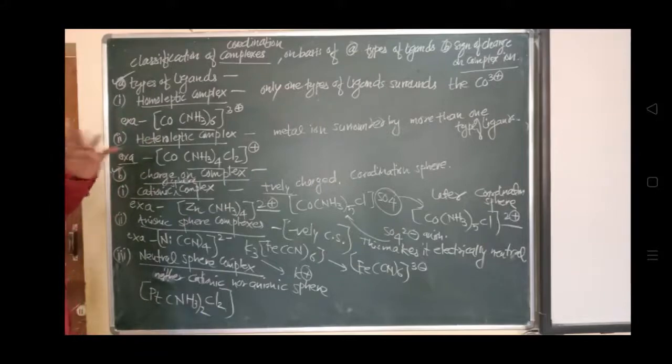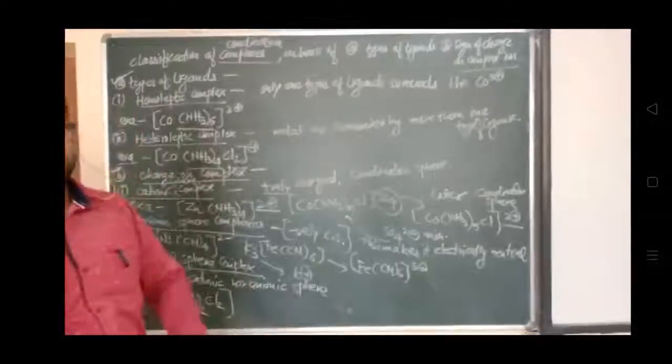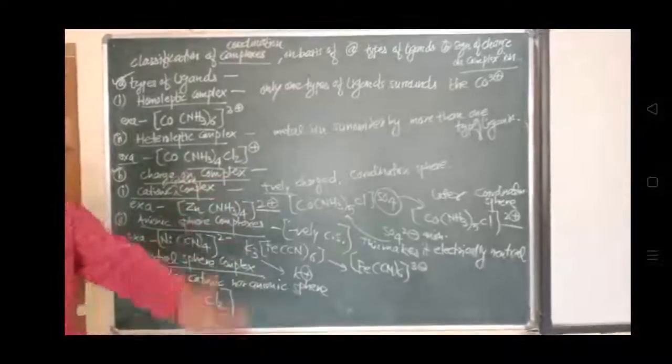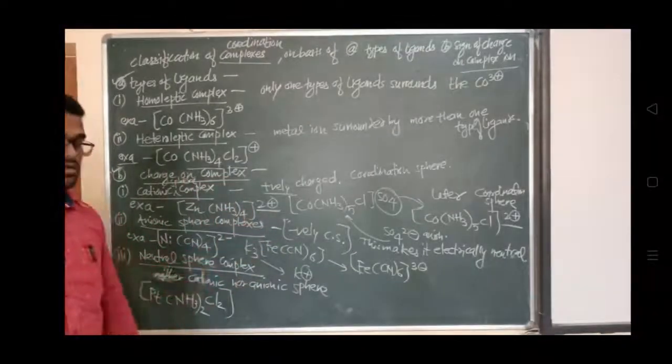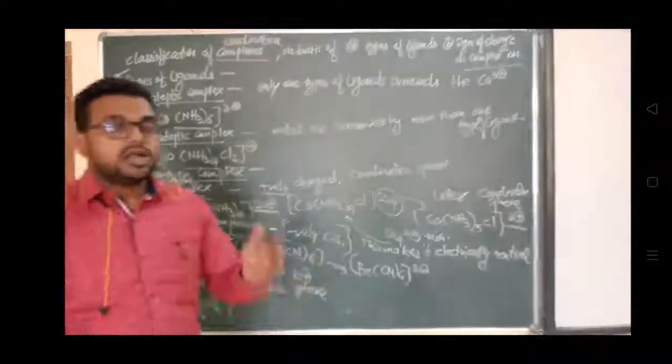Now on the basis of charge on a complex: अगर पॉजिटिव चार्ज है तो कैटायनिक कॉम्प्लेक्स, अगर निगेटिव चार्ज है तो आयनायनिक कॉम्प्लेक्स, और अगर कोई चार्ज नहीं है तो a neutral sphere complex. So in this way we will conclude today's lecture. In the next lecture we have to study the IUPAC nomenclature of coordination compounds. That is a very essential and important part.